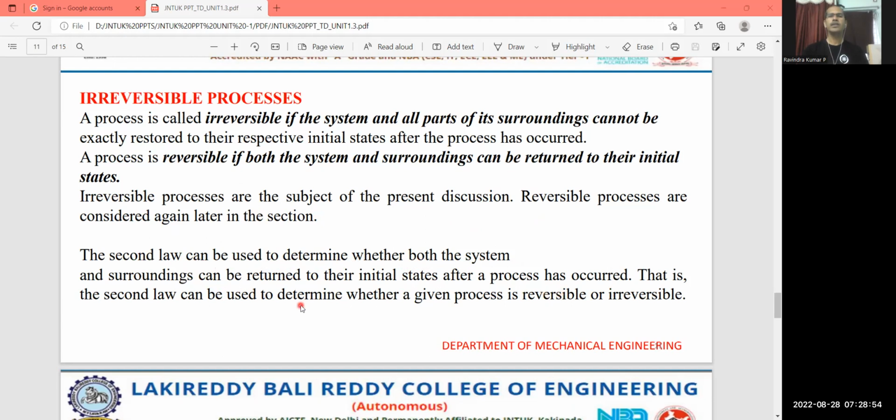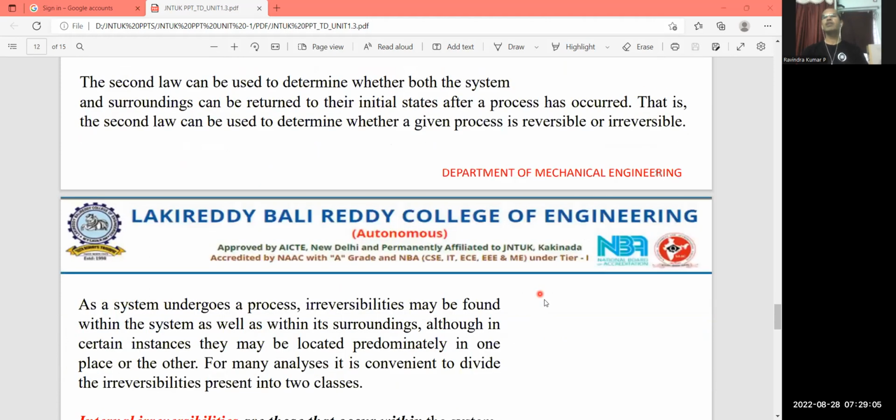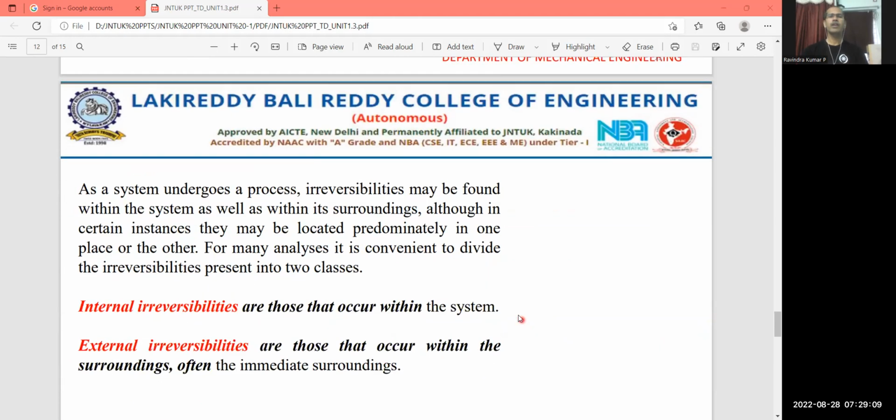So this can be used to determine whether a process is reversible or irreversible. Only from the second law you can judge or justify whether that particular process is reversible or irreversible.